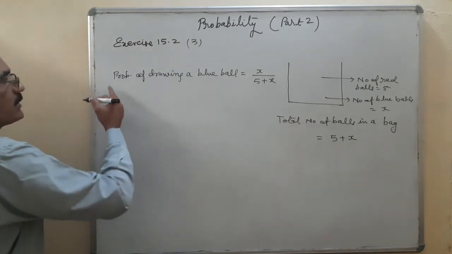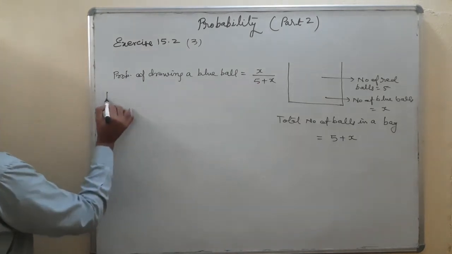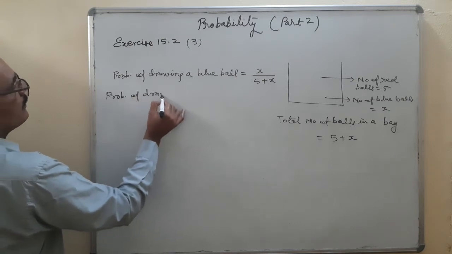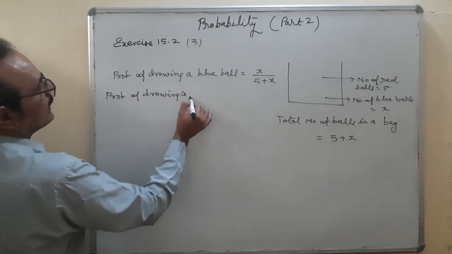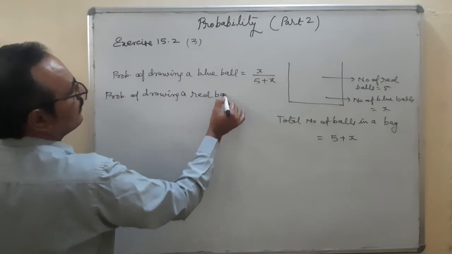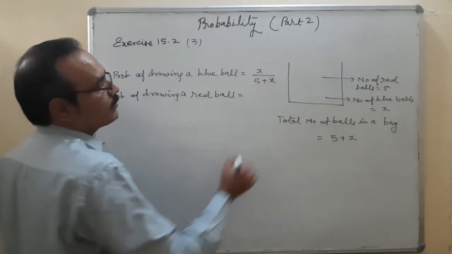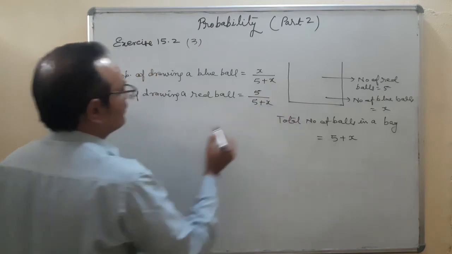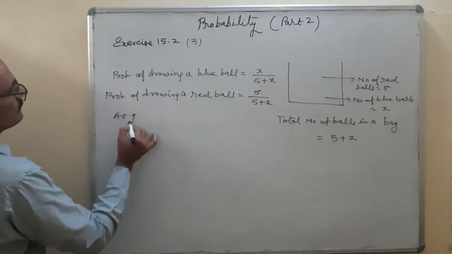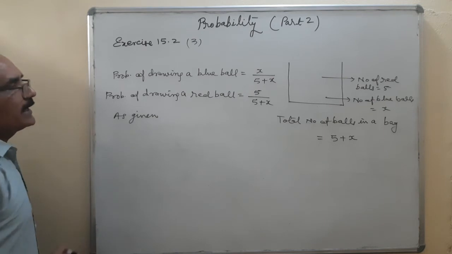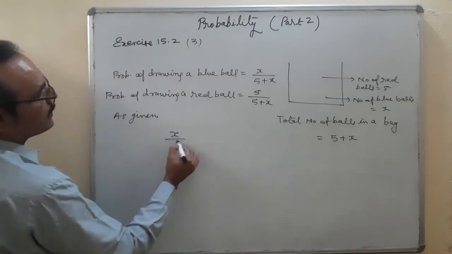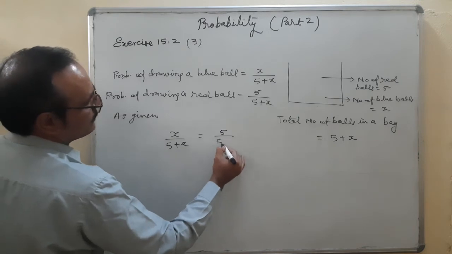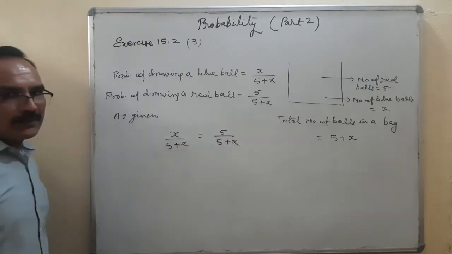So first I have got the probability of drawing a blue ball. Now probability of drawing a red ball. How many red balls? There are 5 upon total balls 5 plus x. As given, now we'll read the question. As given, x upon 5 plus x is equal to 5 upon 5 plus x. Okay, now we are balancing it.